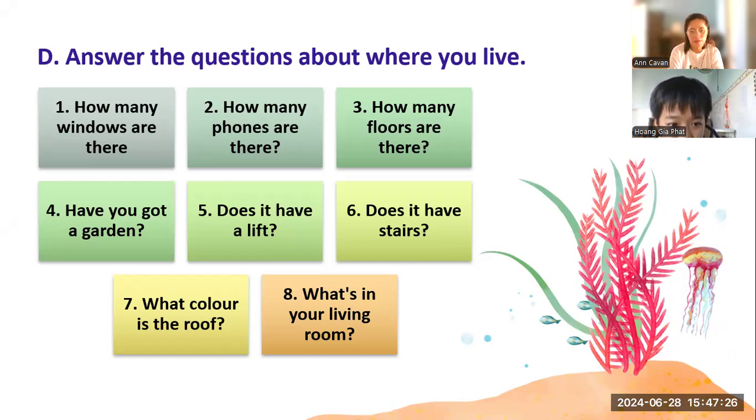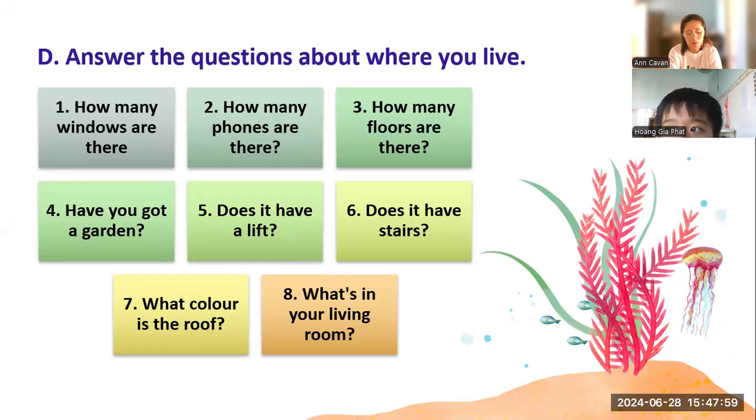Does your house have a lift? Yes. Okay, does it have stairs? Yes, 2 stairs. What color is the roof? It's green.